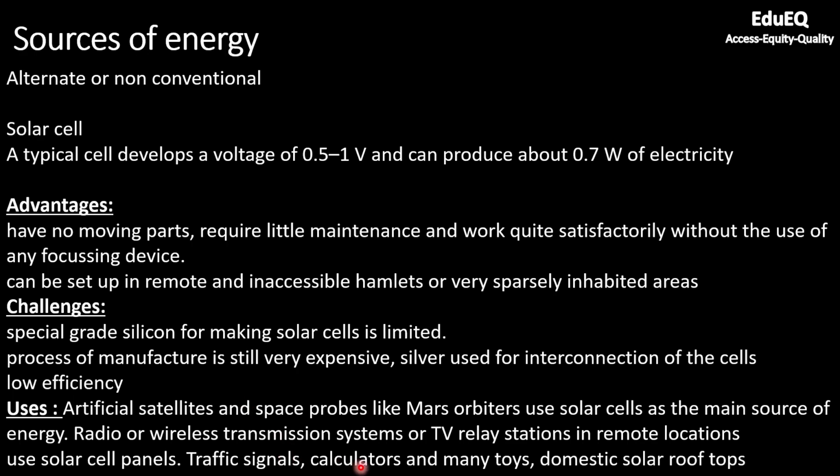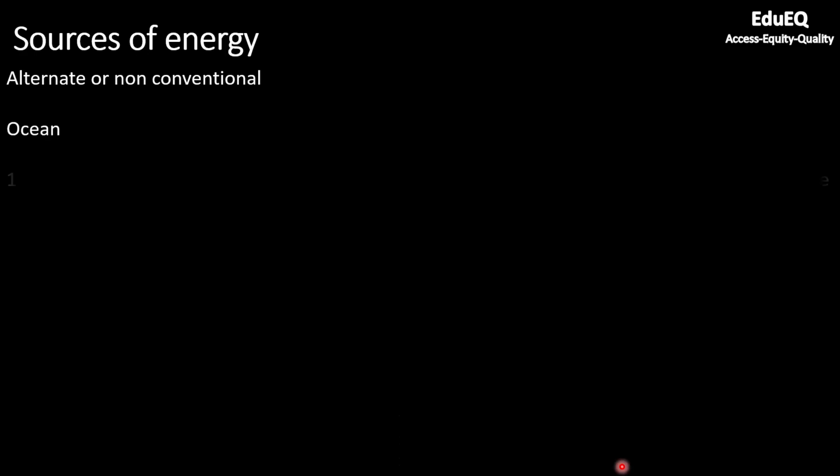Whenever the battery of a calculator is down, you could keep it in sunlight for some time so that the battery charges and you are able to use it again. It is also used in many toys, and you would have seen many solar installations on domestic rooftops because many people have now started using solar as the source of electricity. At least a part of electricity is generated using solar panels, and the remaining they continue taking from the grid.